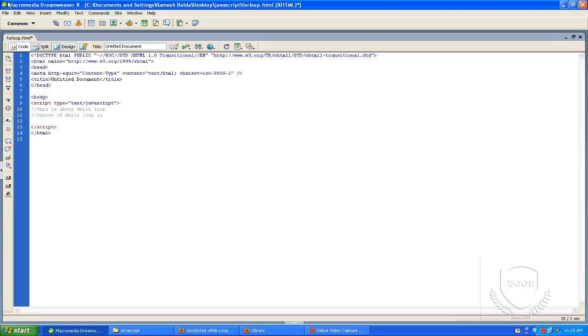Okay, the syntax of while loop is the same as for loop. The while syntax is common across languages: in JavaScript it is the same, in PHP it is the same, and even in .NET it has the same syntax. Here we place the condition, then the while loop body, where the statements are to be executed.